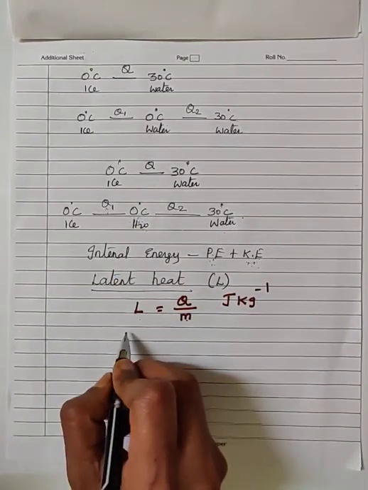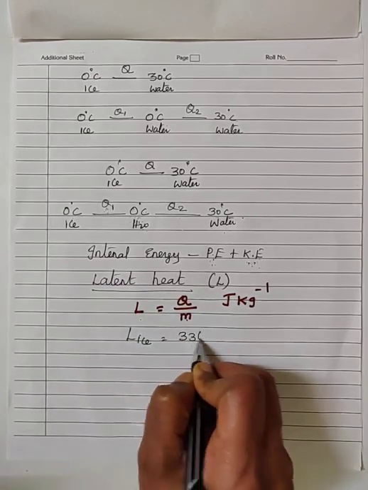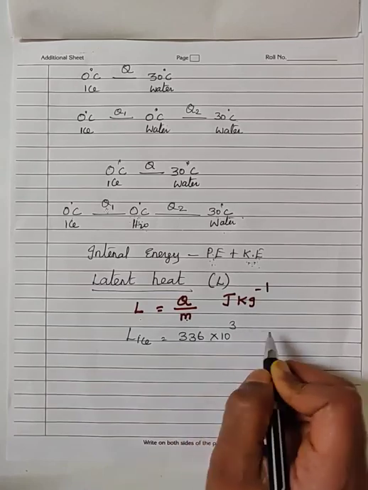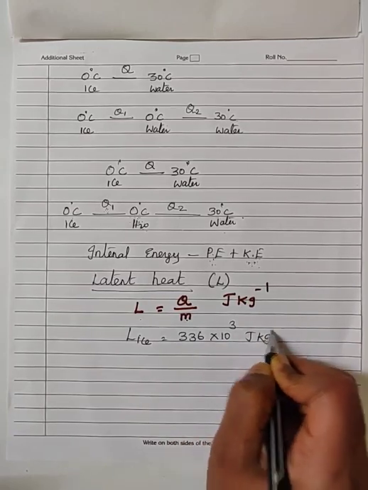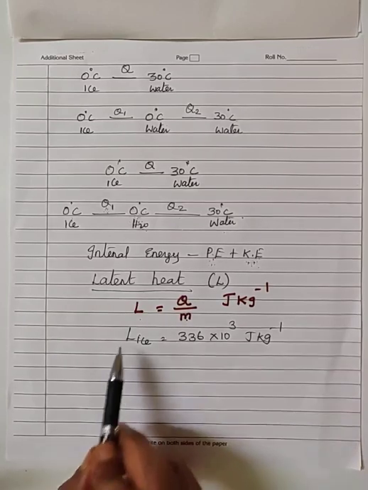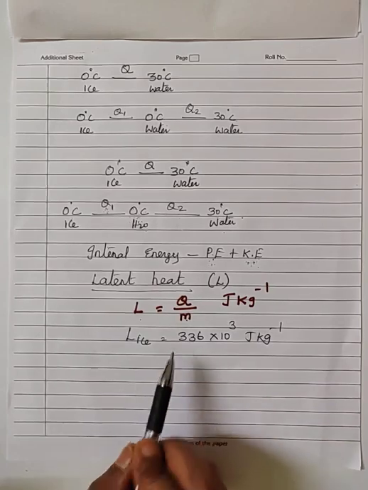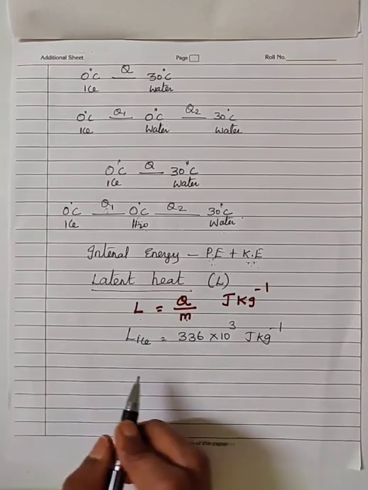Now if I say that latent heat of ice is 336 into 10 power 3 joule per kilogram, this is the value of latent heat of ice. What is the meaning of that? If I say that latent heat of ice is equal to 336 into 10 power 3 joule per kilogram, what is the meaning of the statement?